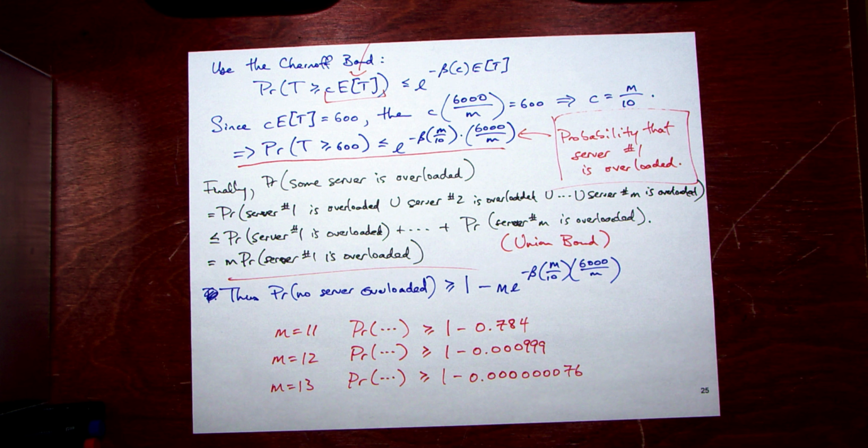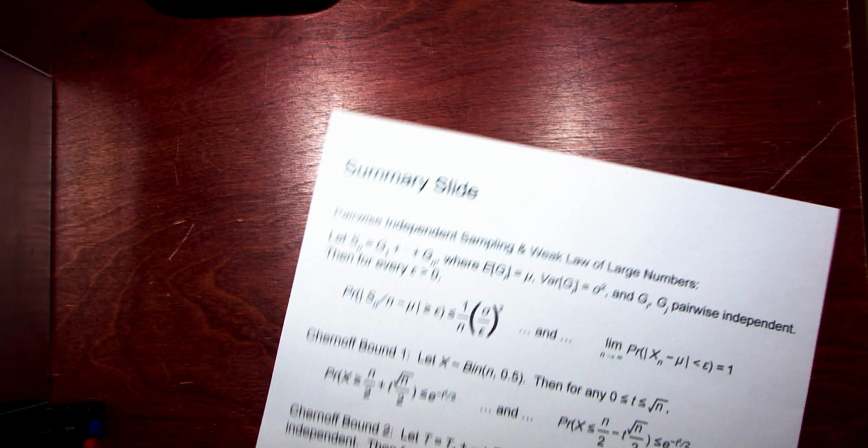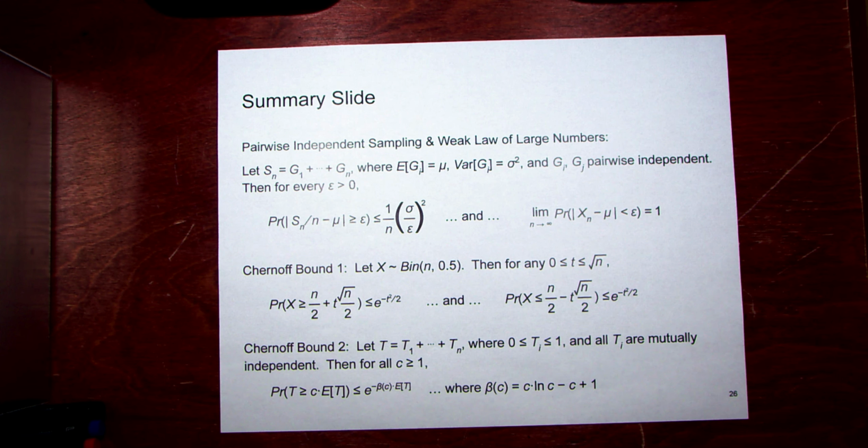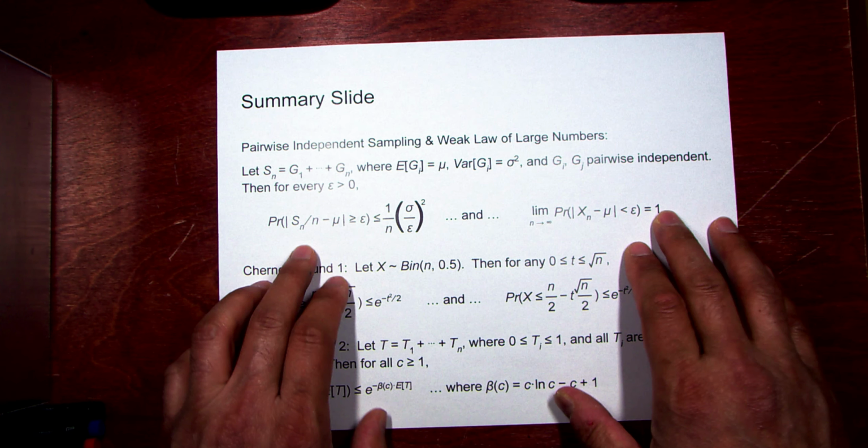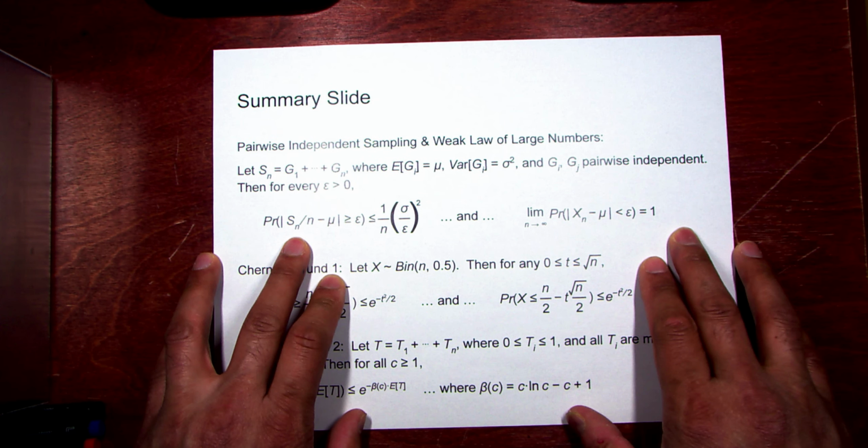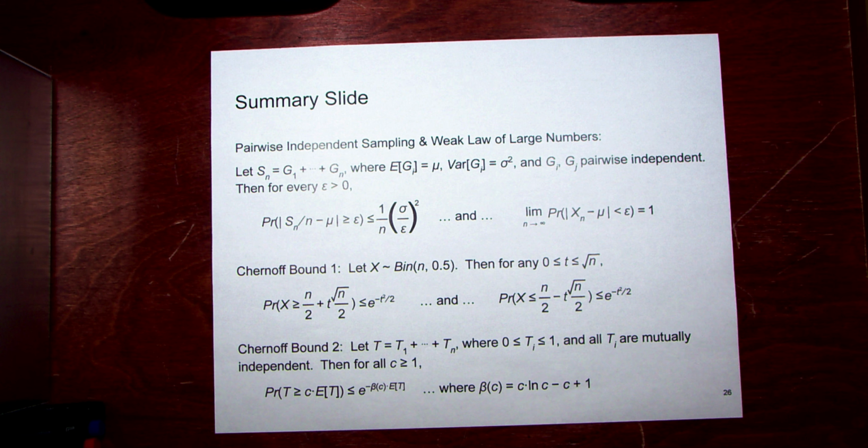Okay, let's take a bit of a breather. The last couple things that we introduced were pairwise independent sampling and the weak law of large numbers. Somebody asked whether regression to the mean is similar to this convergence. It's not a term I was familiar with, but I looked into it, and yes, it has a similar feel. If you do 10,000 coin tosses and you're ahead in heads by 100, that would be a pretty extreme event. You would tend to say that the next 10,000 will probably be closer to the mean. That's what it's trying to say.